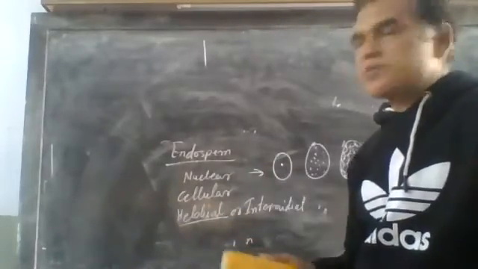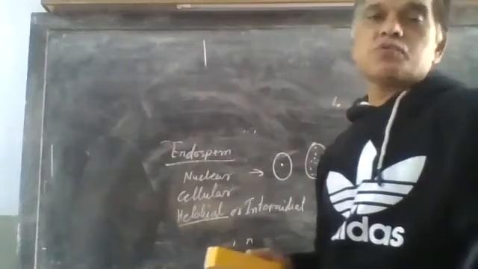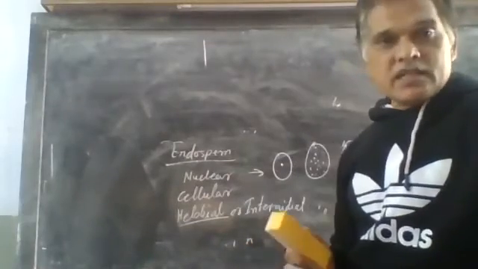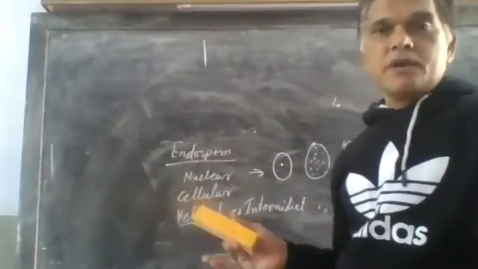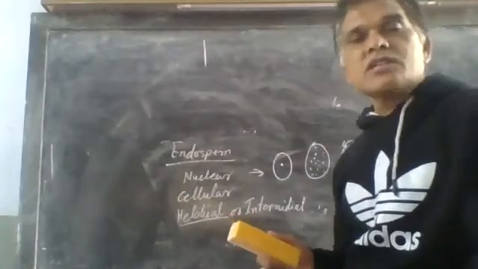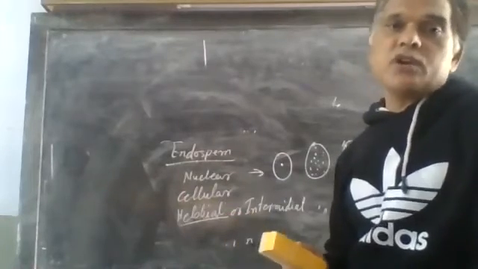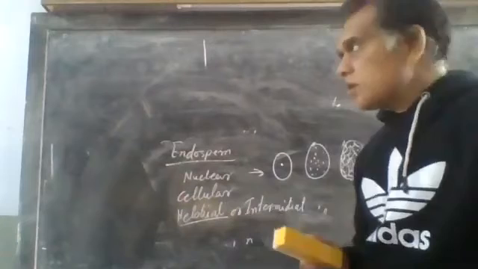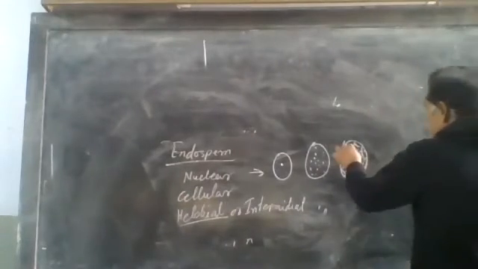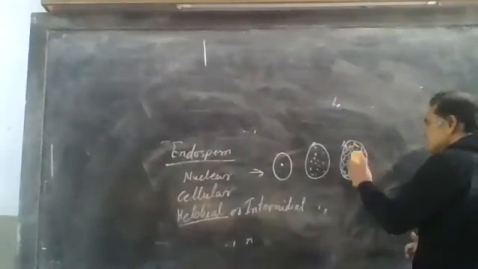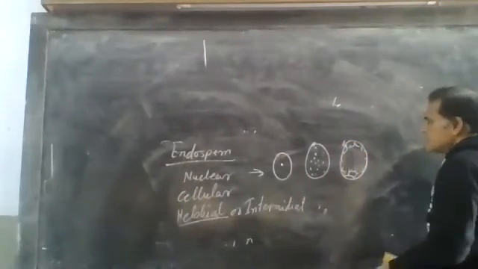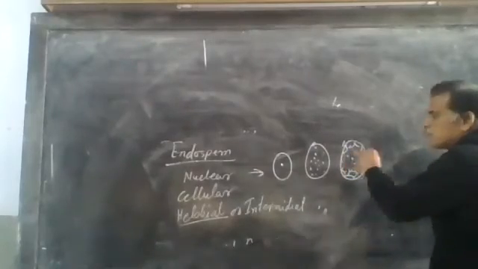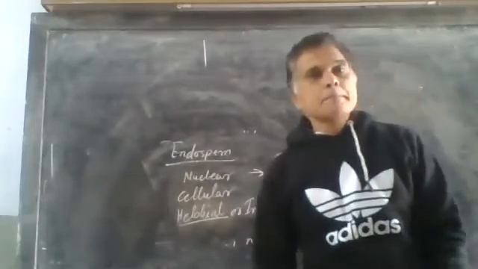In most angiosperms this type of endosperm is there. But in some, peripheral cellular endosperm and central nuclear endosperm are both there. For example, in coconut, peripheral cellular endosperm is there, and central nuclear endosperm is present in the form of liquid.